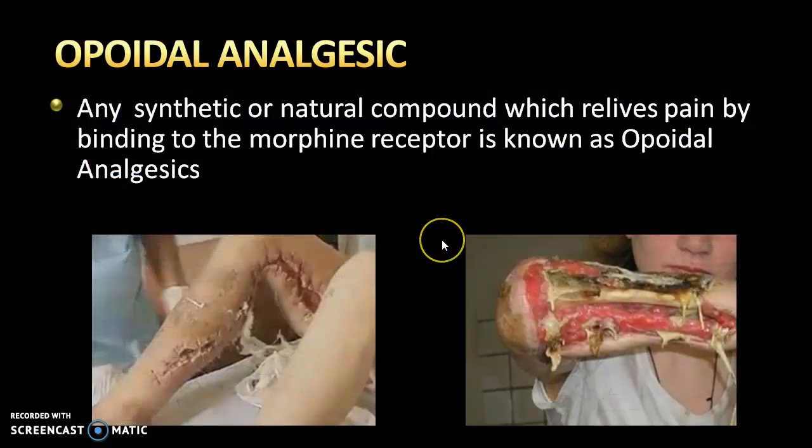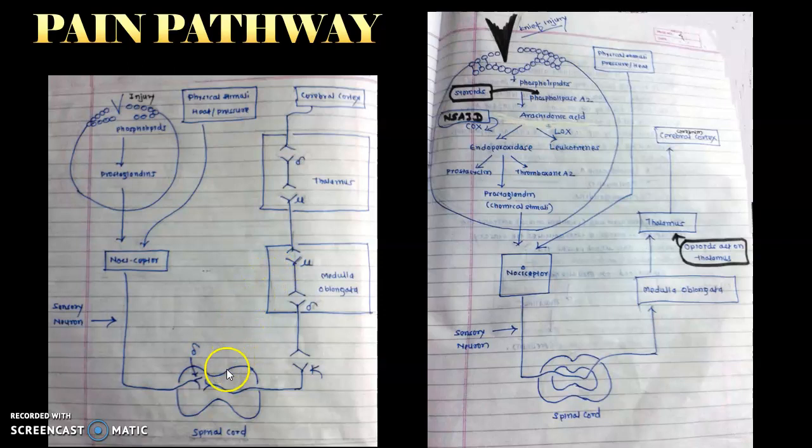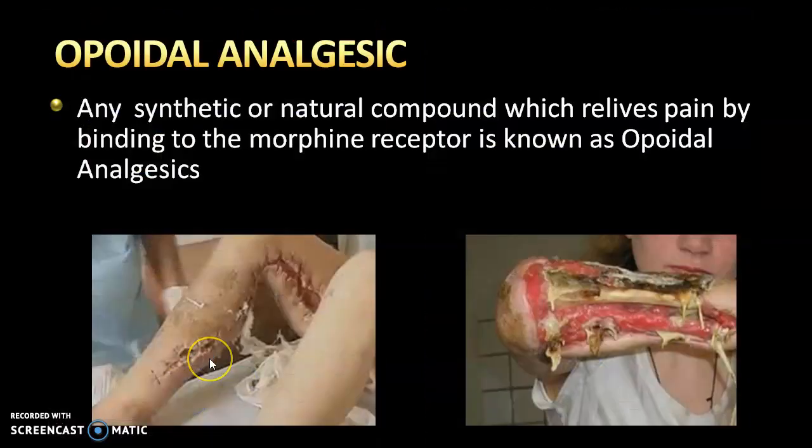Now the question arises, what are opioid analgesics? Any compound, whether from a synthetic source or a natural source, which binds with these three receptors, mu, kappa and delta, and produces analgesia, is called an opioid analgesic.